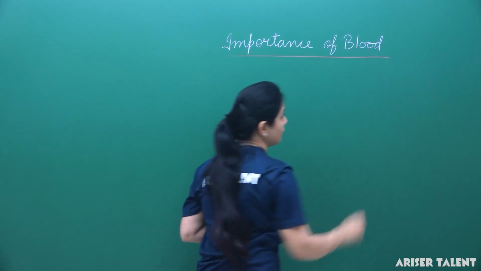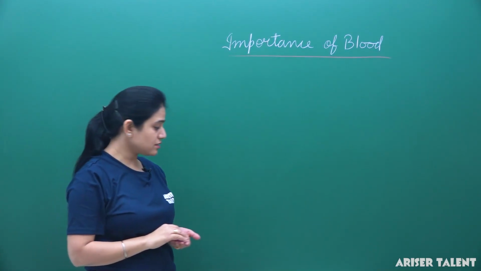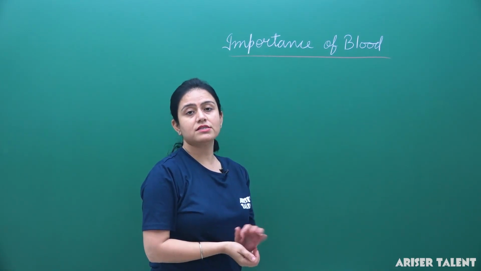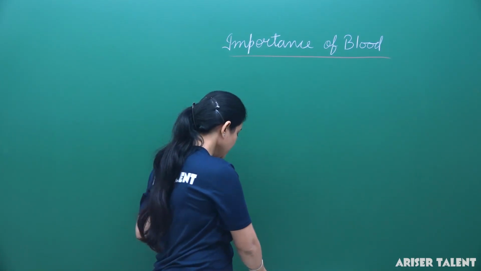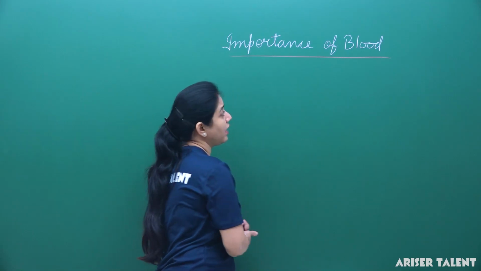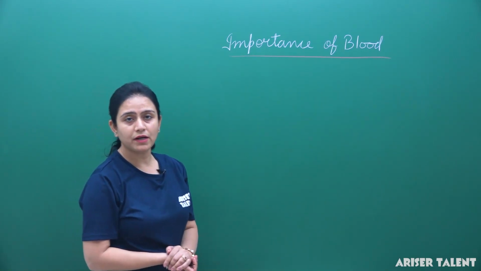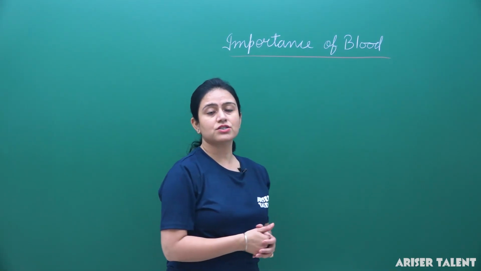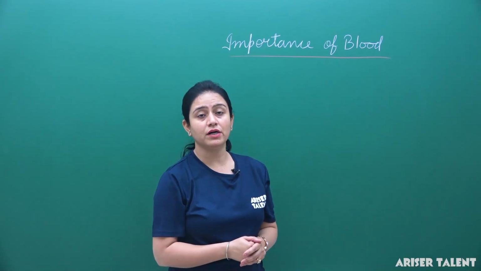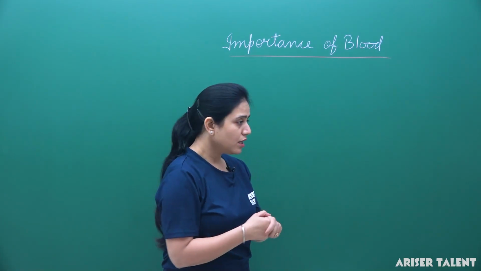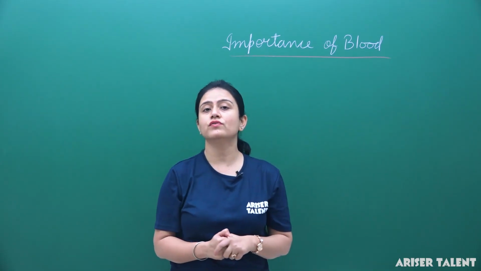Blood is red in color, and it is a fluid which helps in circulation. The circulatory system totally depends on this fluid known as blood. Now we are going to talk about the importance of blood.